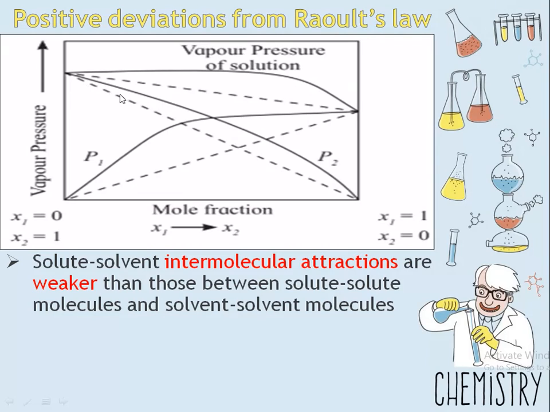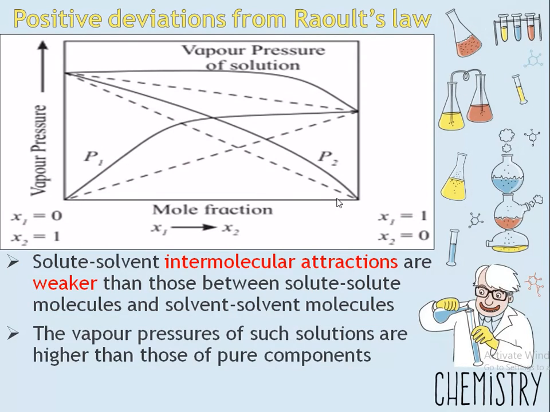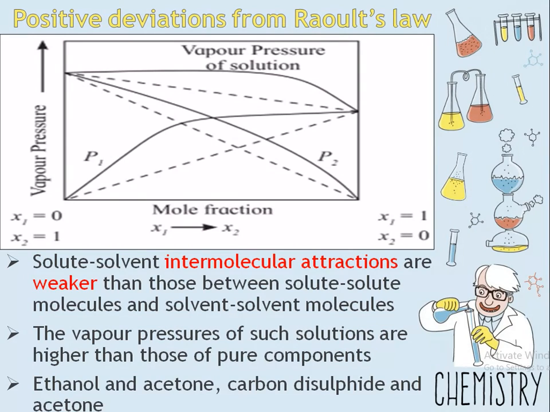So this is the graph which we have already seen. This is for an ideal solution, but when positive deviation occurs, the vapor pressure is slightly increased, as you see in this graph. The vapor pressure of such solutions is higher than that of the pure components. For example, ethanol and acetone, carbon disulfide and acetone.